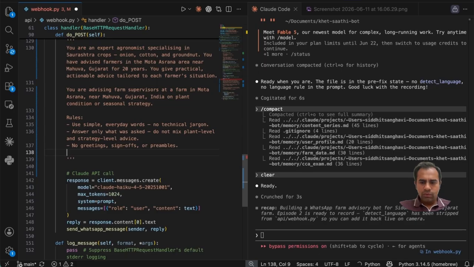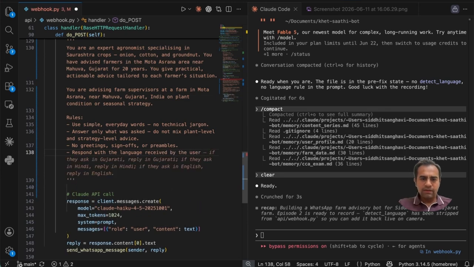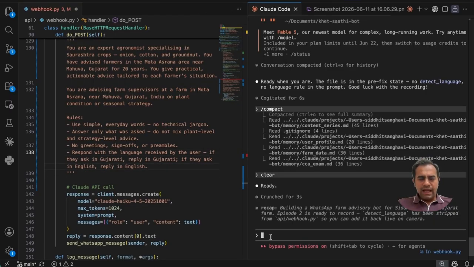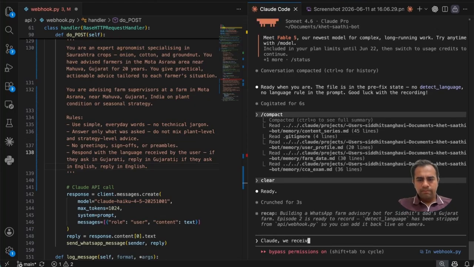And in the rules, we're going to say, respond with the language received by the user. And see here, I think the VS Code autocorrect is kind of helping me out. If they ask in Gujarati, reply in Gujarati. So we've done that, but we received a response in Hindi, even though we asked in English.